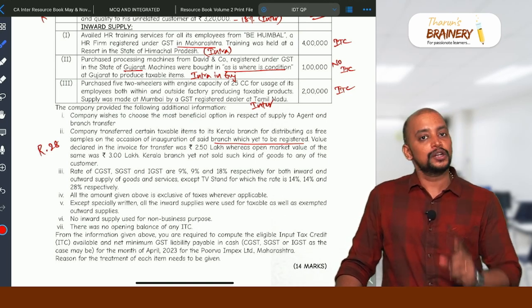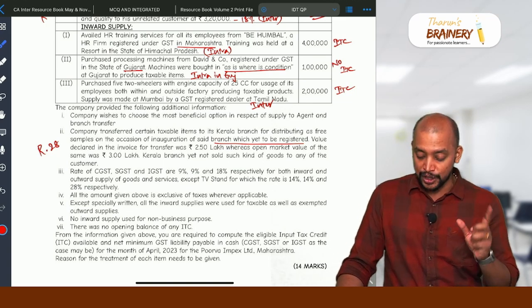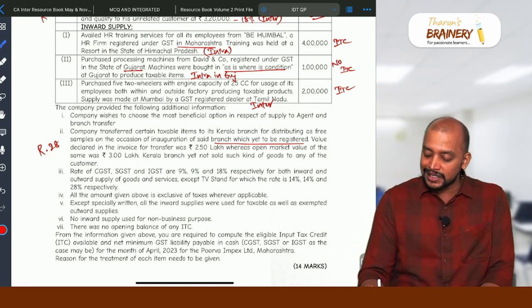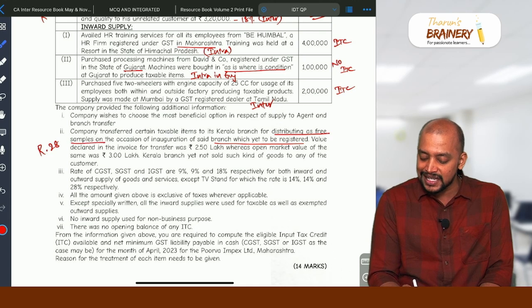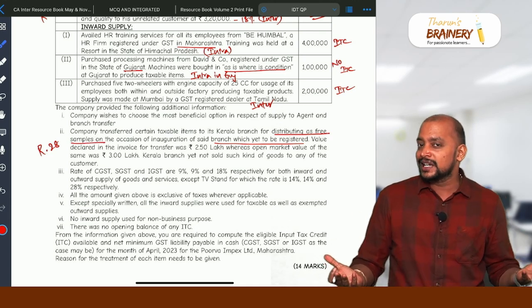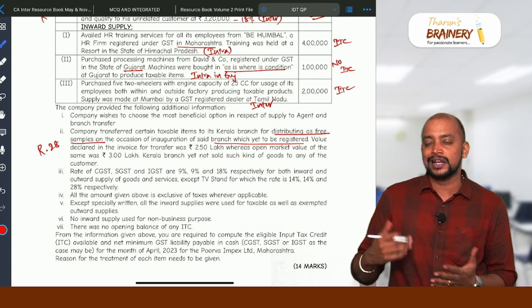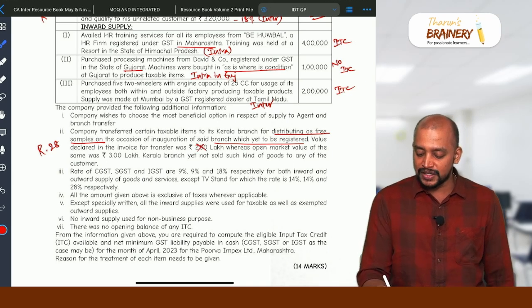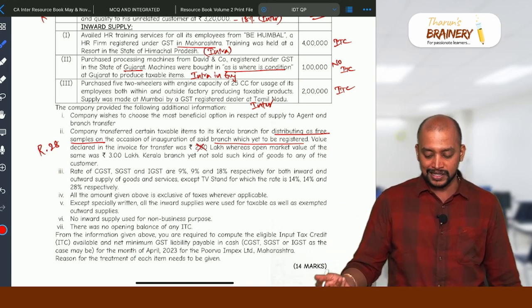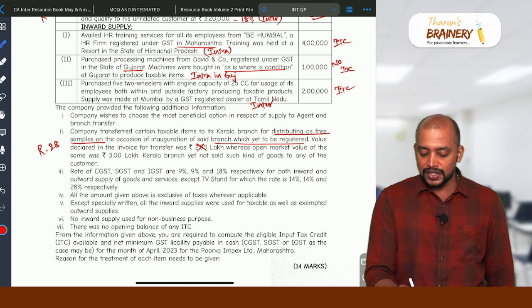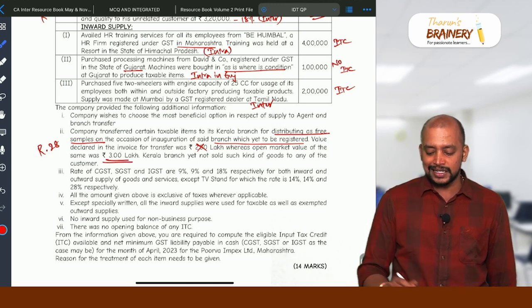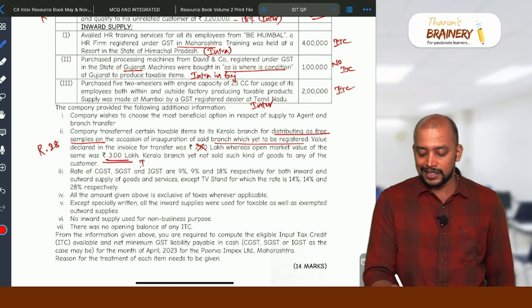taken as open market value. But the recipient is not eligible for full ITC, because what the recipient is going to do is distribute it as free samples. When they are distributing it as free samples, how will they be able to take ITC? So therefore, this 2.5 lakhs will not be taken. Open market value, yes. Open market value of 3 lakhs will be taken, so we need to take 3 lakhs, and this will be coming under interstate supplies and chargeable to 18%.